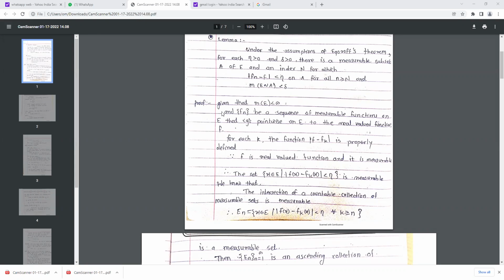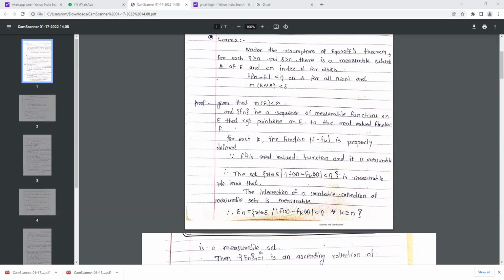Let us see the proof. Given that measure of E is less than infinity, that is E has finite measure, and Fn is a sequence of measurable functions on E that converges pointwise on E to the real valued function f. Now for each k, the function f minus fk is properly defined.